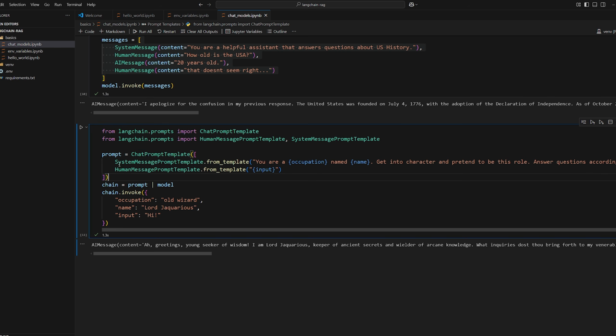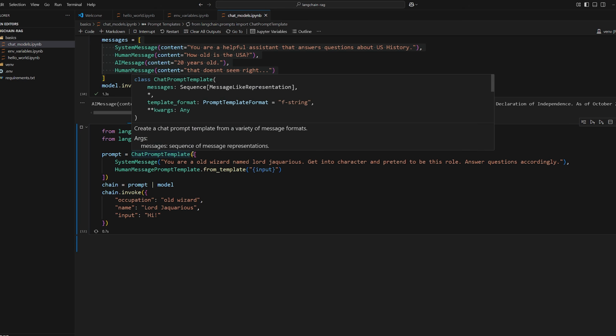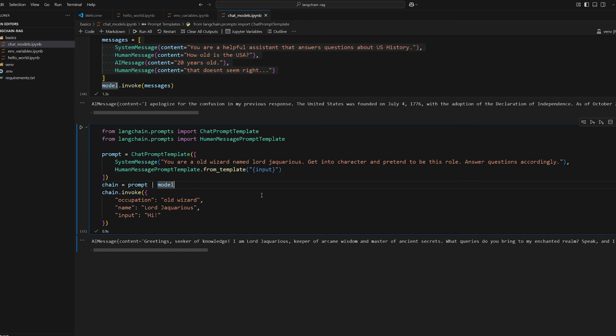And since we want to modify our system prompts dynamically, we're going to use a system prompt template. If for some reason you didn't want to modify the system prompt, you can just remove all this, delete that, and just use system message, same as before, and just replace these template variables here with old wizard and then Lord Aquarius. There we go. So now if we run it, it still works. The key here is that if you're doing any templating at all with these messages, like human message or system message or AI message, you need to wrap it with a chat prompt template, okay?